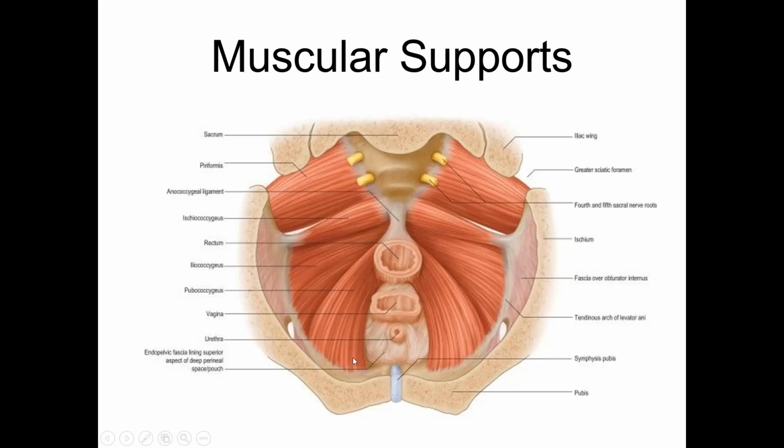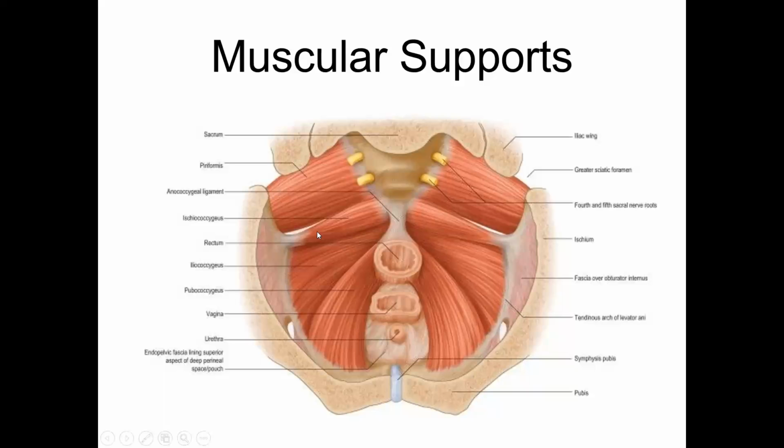The part which runs from the body of the pubis, and also the fascia covering the obturator internus, to the sacrococcygeal junction and to the raphe lying behind the rectum and the coccyx, the anococcygeal raphe, is called the levator ani. Together, both these are called the pelvic diaphragm.